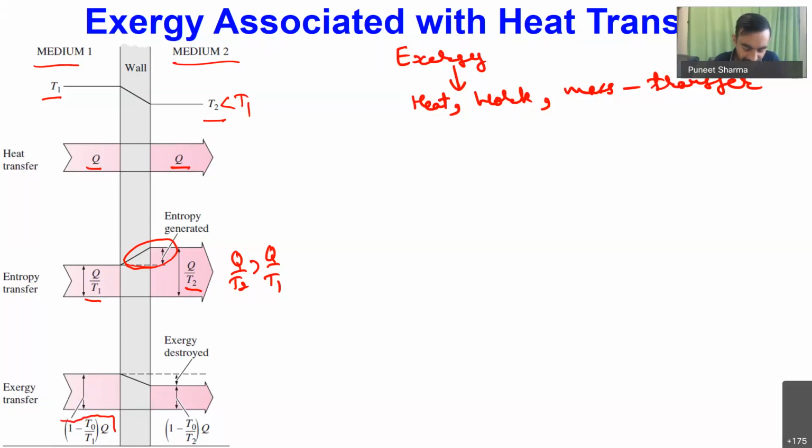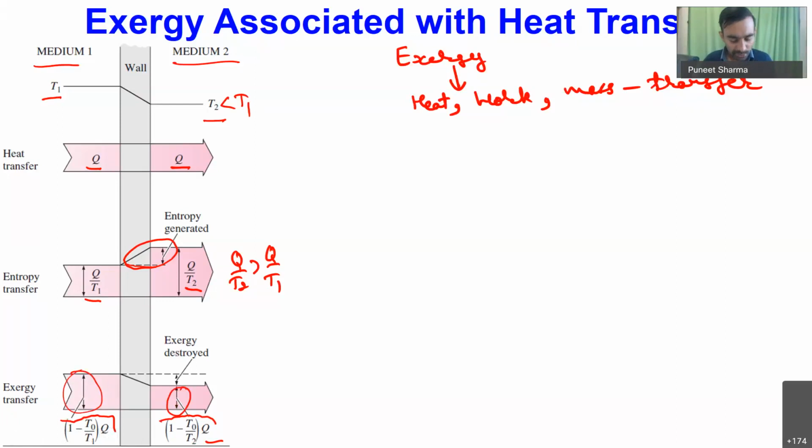And if I connect now the heat engine for the same amount of heat transfer with low temperature medium T2, I will be finding (1 minus T0 by T2) times Q as my amount of useful work done, or maximum amount of reversible work done by the heat engine. Okay, so basically you can see this ratio of T0 by T2 is actually larger in comparison to the ratio of T0 by T1. So that's why over here we will be having more amount of exergy, and in the medium 2 we will be having less amount of exergy.